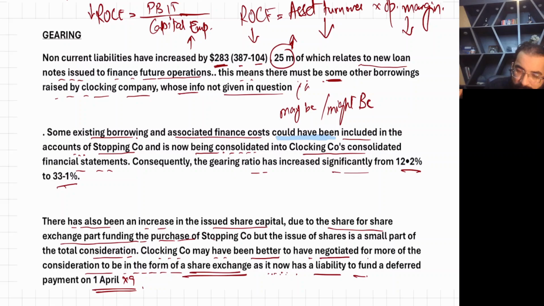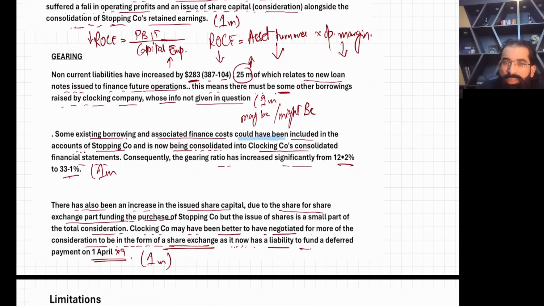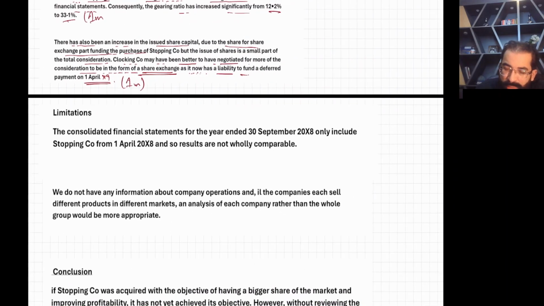So we got 1 mark, 1 mark, and 1 mark. So my dear students, 7 marks. 4 marks I have taken from profitability, 3 marks from gearing, and then finally the limitations.